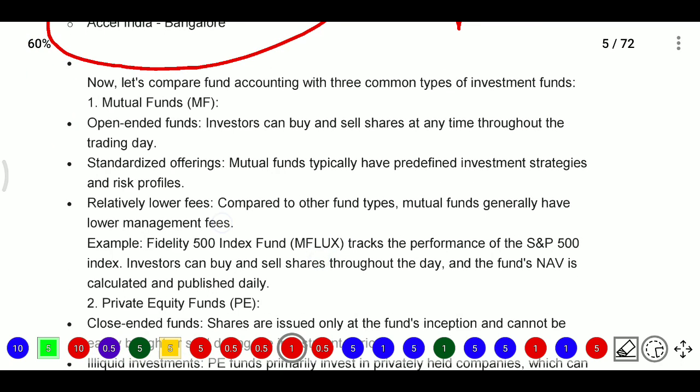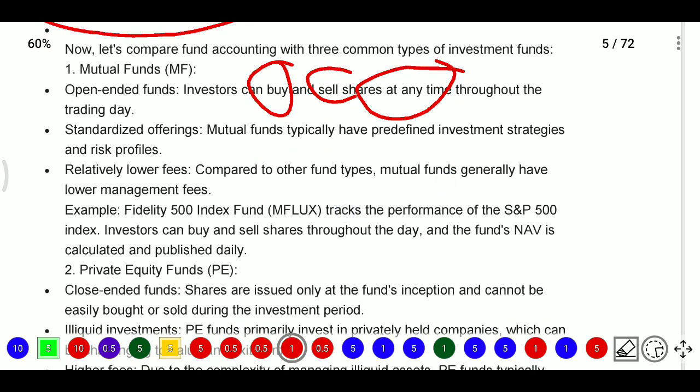In mutual funds we have open ended funds, meaning investors can buy and sell shares at any time throughout the trading day. They can buy and sell at any time, without any restriction that only at a certain time you need to buy or sell. That is open ended funds. Entry is easy and exit is also easy in mutual fund cases. They are also standardized offerings: mutual funds have a predefined investment strategy and some risk profiles, and relatively lower fees compared to other types of funds. So mutual funds generally have a lower management fee.